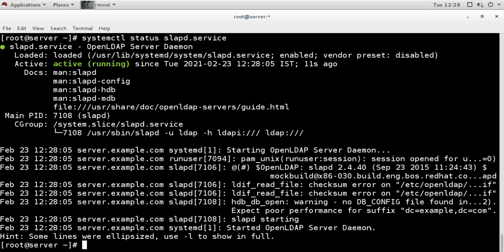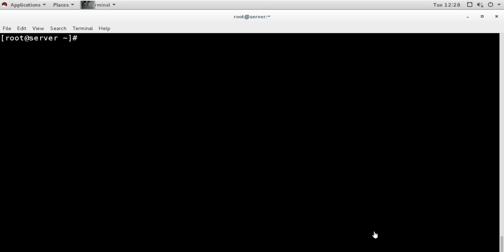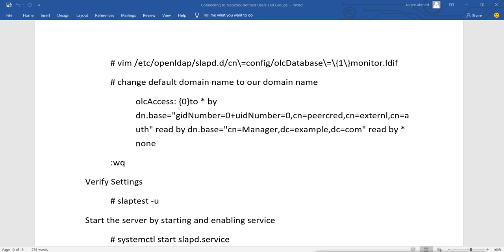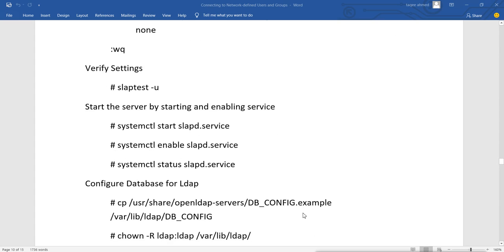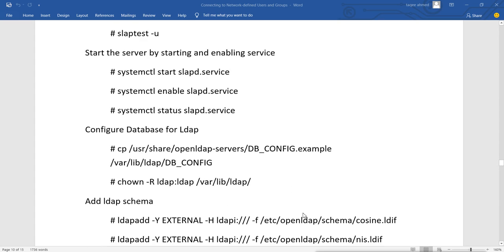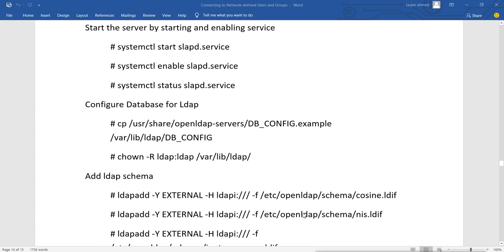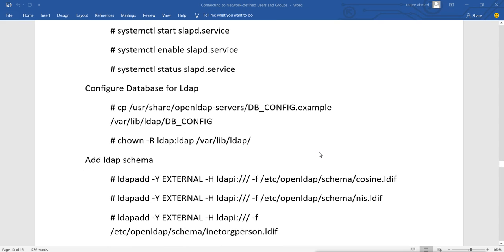Now what do we do next? Now after starting the services, we have to configure the database for our LDAP. For configuring the database, I will use the sample database file. We have a sample file under this location, /usr/share/openldap-servers/DB_CONFIG.example.